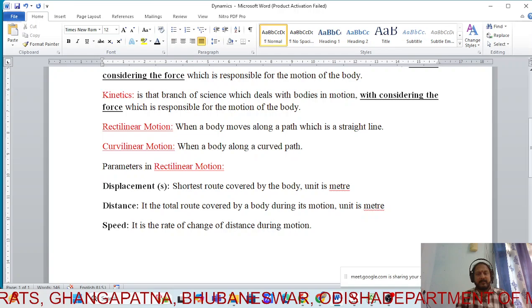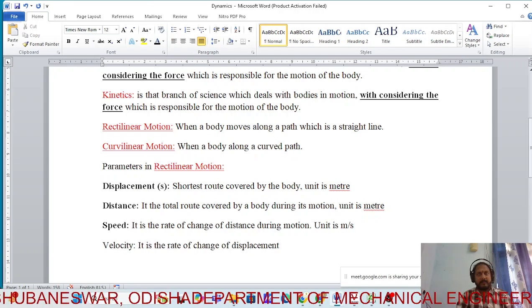The rate of change of distance is what? Speed. What is velocity? The rate of change of position with respect to time. You see, the rate of change of distance is known as speed. Distance is the total route, and that is called speed. The rate of change of displacement during motion is called velocity.